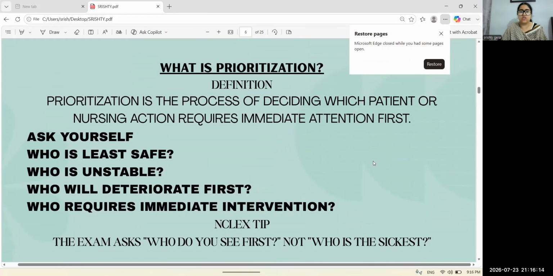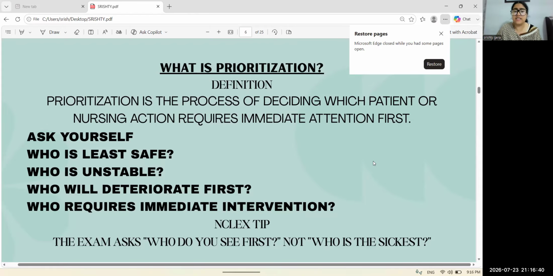What is prioritization? Prioritization is the process of deciding which patient or nursing action requires immediate attention first, and we have to ask ourselves: who is the least safe, who is unstable, who will deteriorate first, who requires immediate intervention, who has an actual problem, who has a potential problem, who has expected findings or who has unexpected findings.